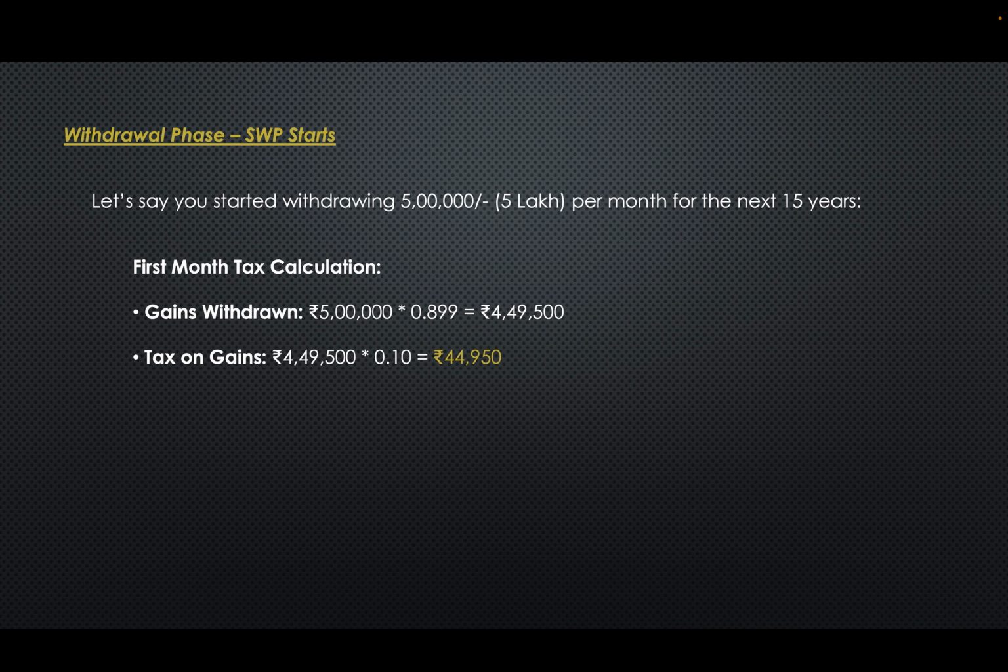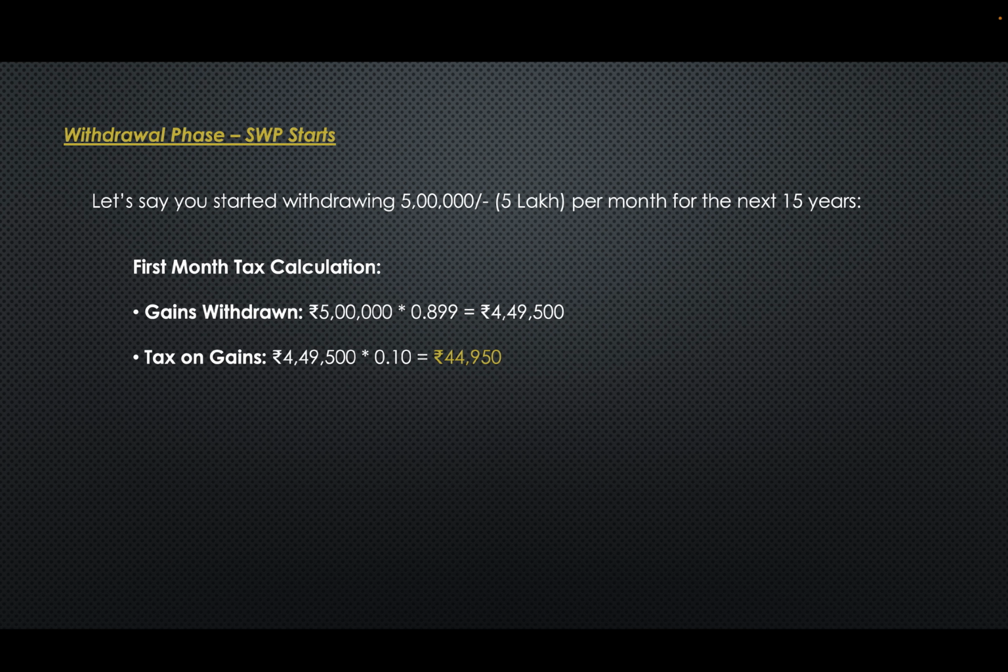Now, let's say after 30 years, at the age of 55, you start withdrawing your money. Let's say you withdraw 5 lakhs per month for the next 15 years till the age of 70. So how can the first month's tax be calculated? What will be the gains withdrawn? You withdraw 5 lakhs and 90% of that will be gains.